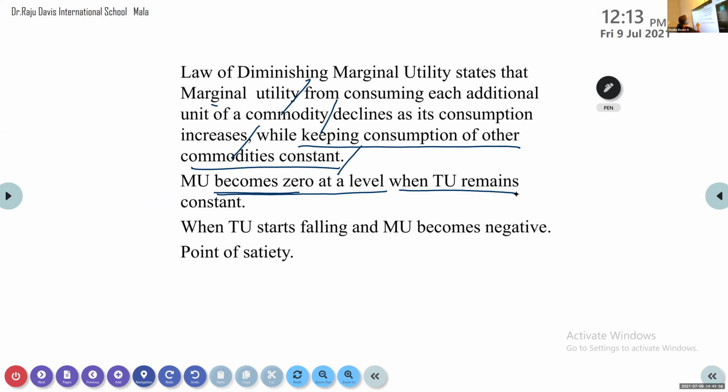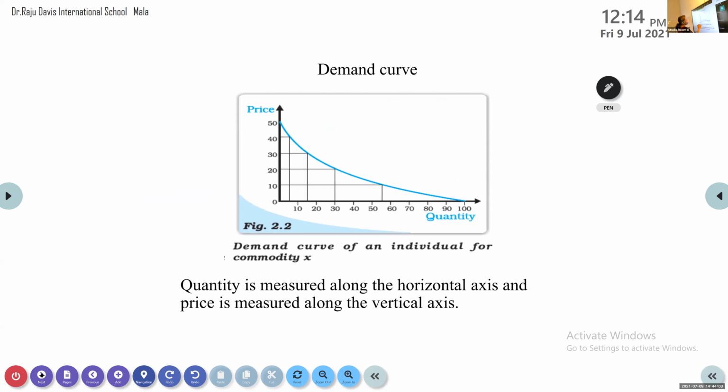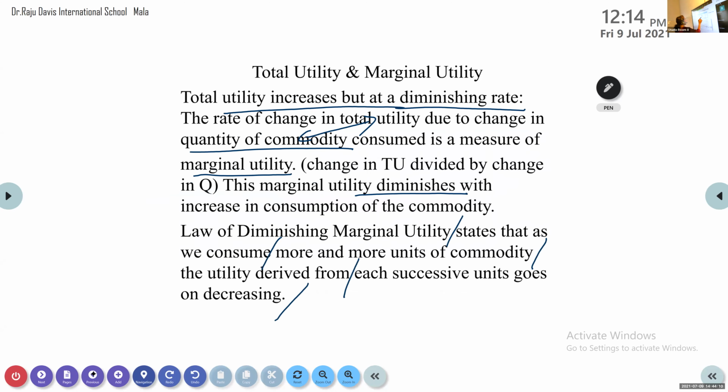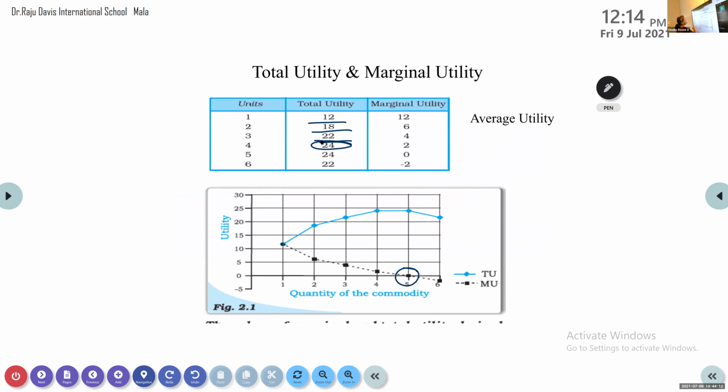When TU remains constant. Here you can see it is 24, right? Here also it is 24. So this we call constant. At that time, when the total utility becomes constant, what is the marginal utility? It is 0.